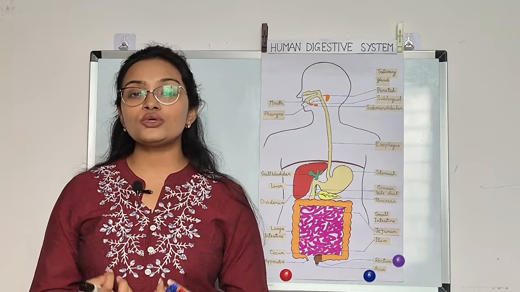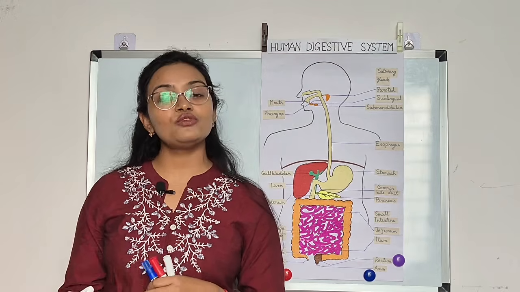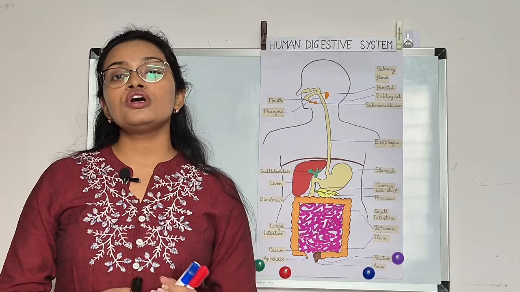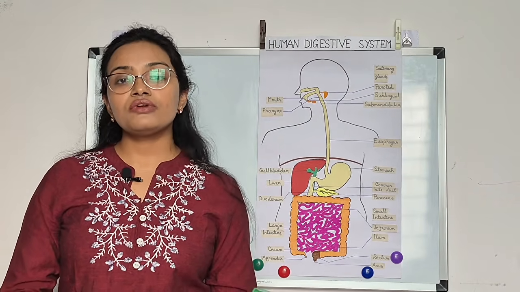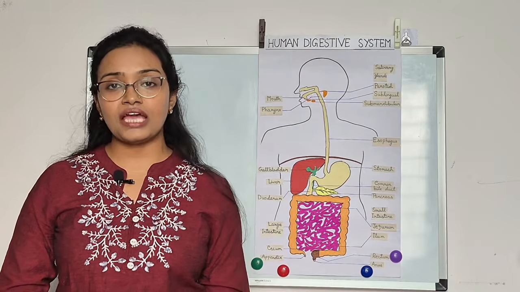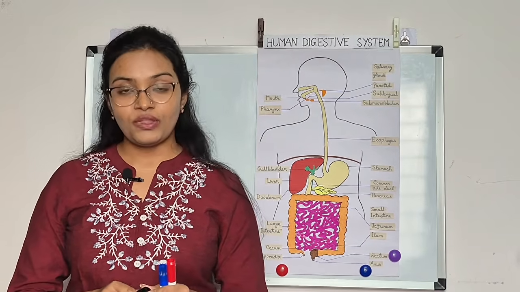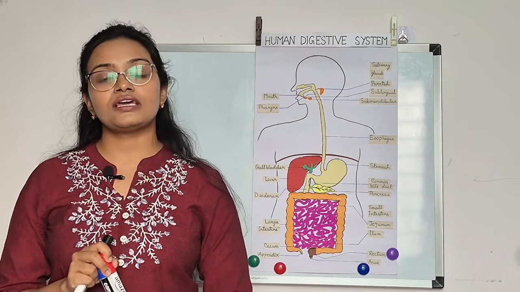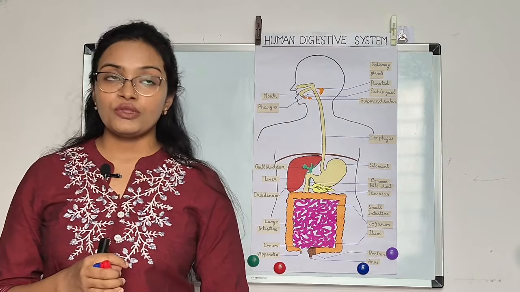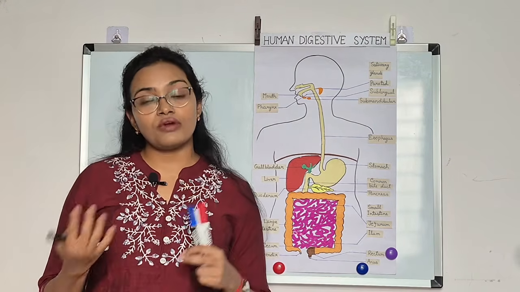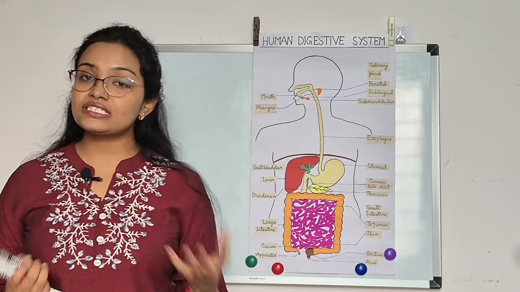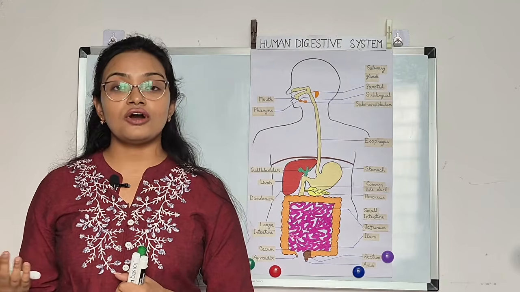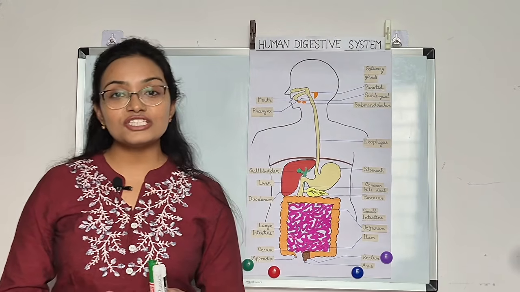So, we eat food to get energy, right? And the food needs to be absorbed by our body. After that, we get energy. But our body can't absorb food in complex form. Whatever we eat, like chapati, rice, anything, is in complex form, and our body needs only the simple form of food that it can absorb. The process where the complex form of food breaks down into a simple form and is absorbed by our body is called digestion. What is it called? Digestion.